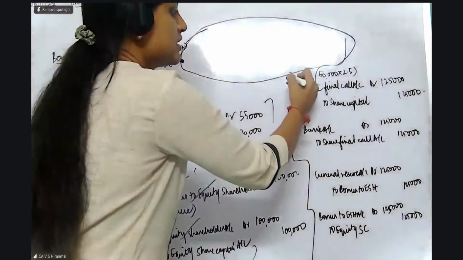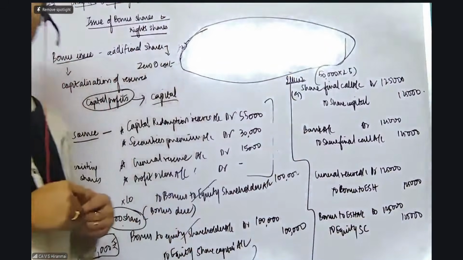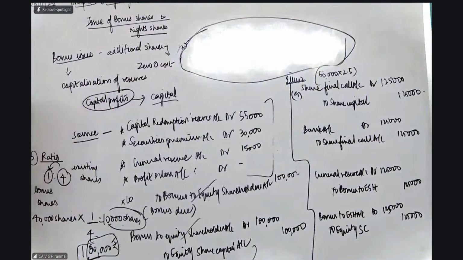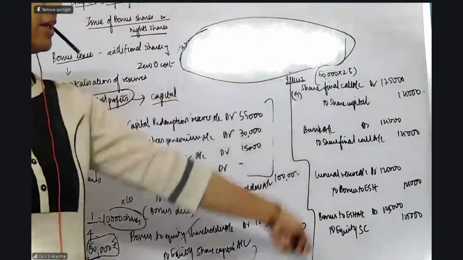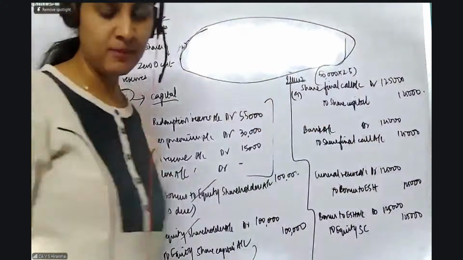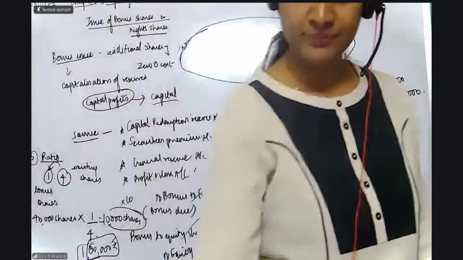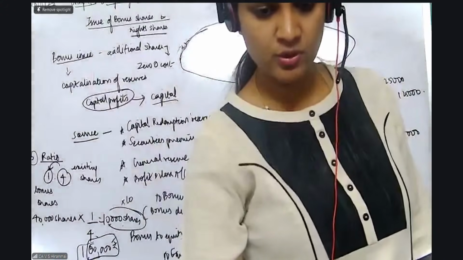This is illustration number 2. The A part, 4 entries. Please write the formats: in the books of so and so, journal entries, date, particulars, ledger folio, debit and credit. Okay, let it not be there, Ujjwal. You pass the entries, no harm. I just now told you, you pass the entries correctly.